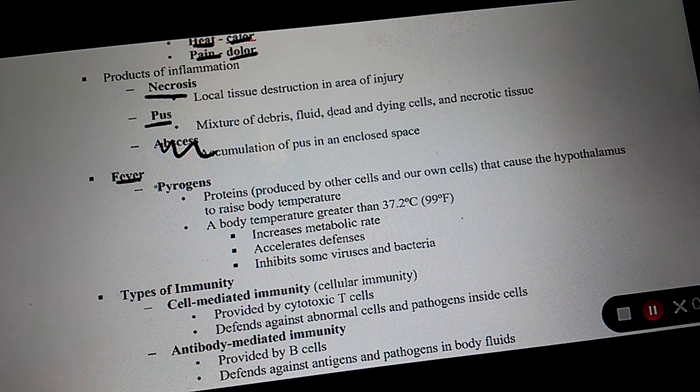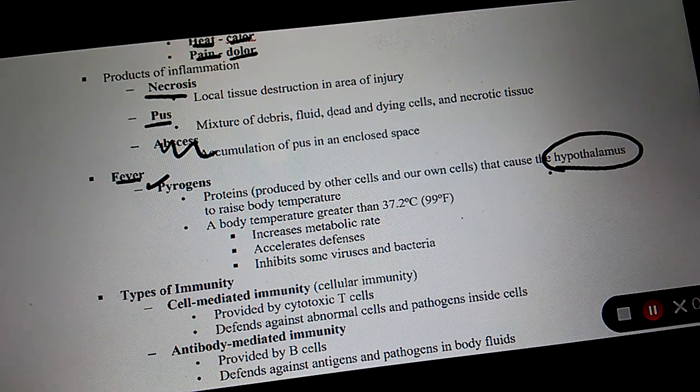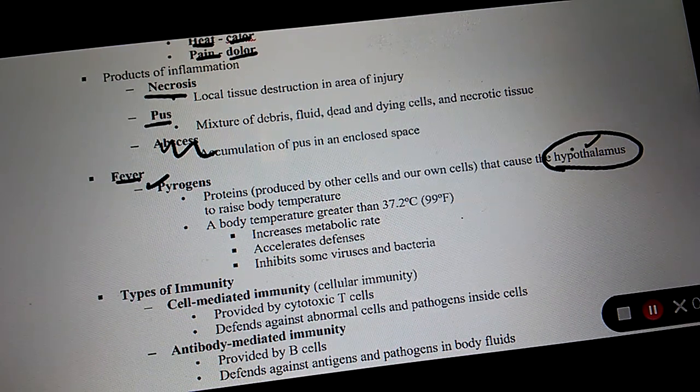Fever is caused by what chemicals? Pyrogens. Do bacteria produce pyrogens? Yes. Do our cells produce pyrogens? Yes. What part of the brain has receptors for pyrogens that actually increase body temperature? Hypothalamus. Can the hypothalamus increase body temperature? Yes. Can pyrogens tell the hypothalamus to increase temperature? Yes. When pyrogens are activated, can they cause fever? Yes.